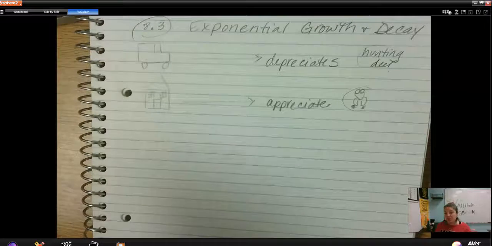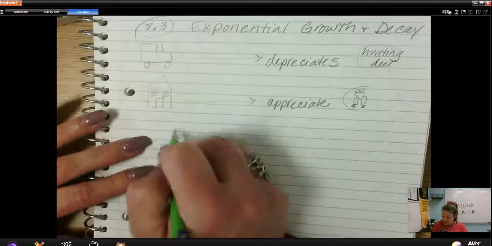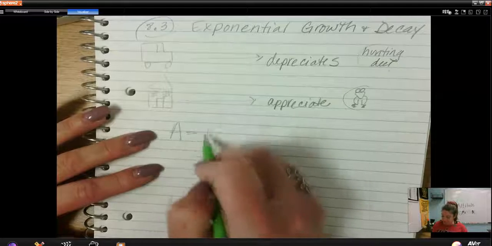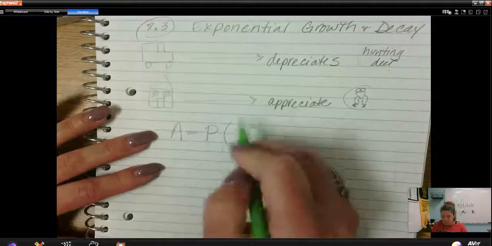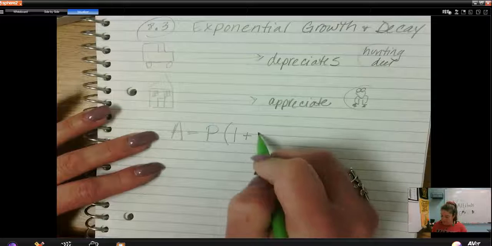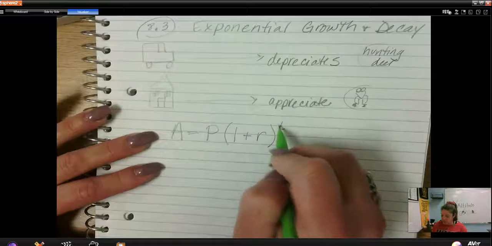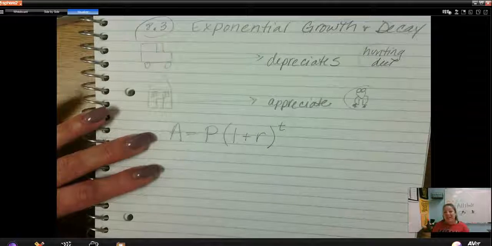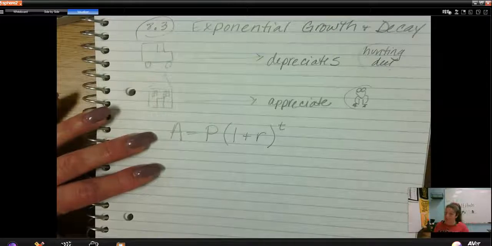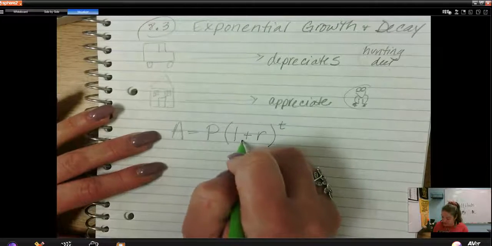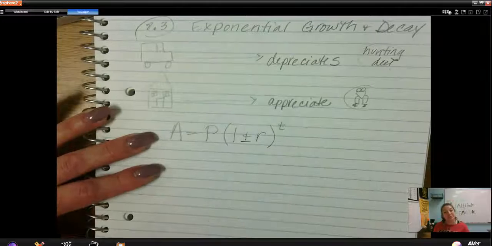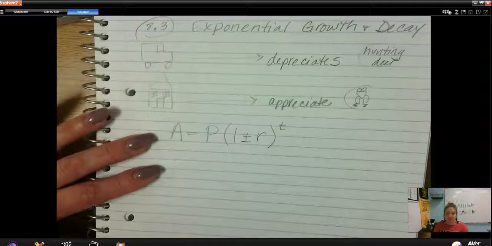The formula that you're going to use for that is going to be this one. So A equals P times (1 plus R) to the T power. That is for an exponential growth. If it's an exponential decay, you're going to subtract instead, okay?